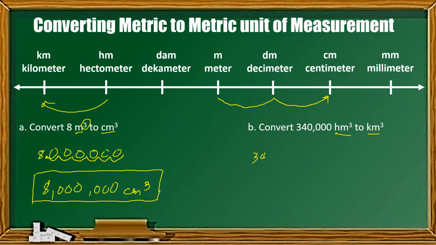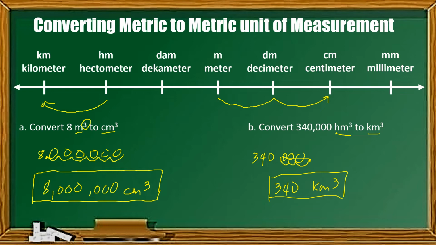So, from 340,000, nandito yung decimal sa dulo. We're going to move to the left 3 times, kasi times 3 yung ating movement. So, that is 1, 2, 3. And our answer would be 340. Pwede na nating tanggalin, since puro 0 siya. Kapag ang mga nadaanan nyo ay puro 0, pwede nyo na siyang tanggalin. So, that will be 340 kilometer cube. And that is our answer. So that is how you can convert metric to metric unit of measurement.